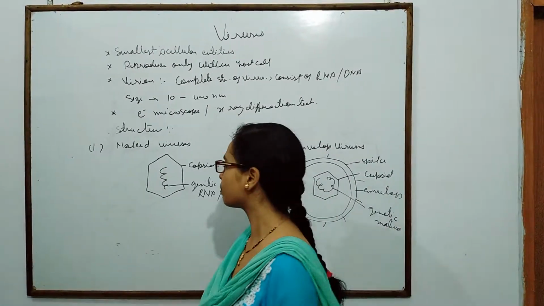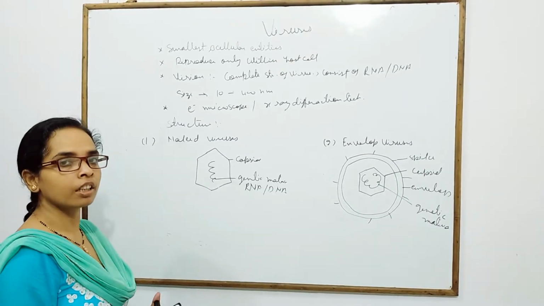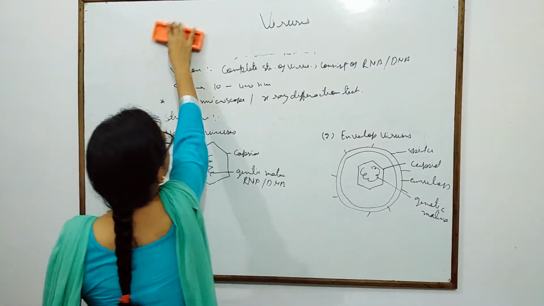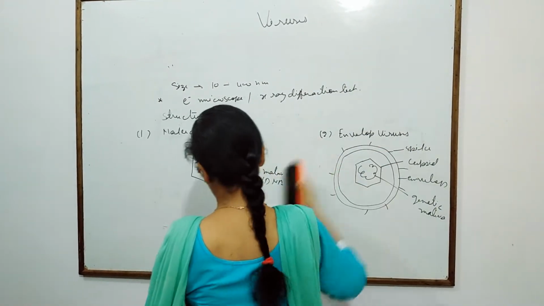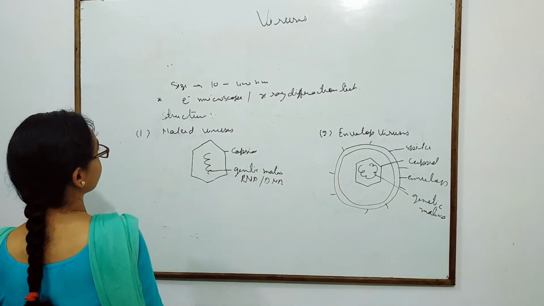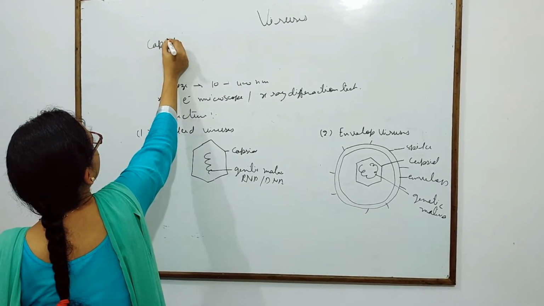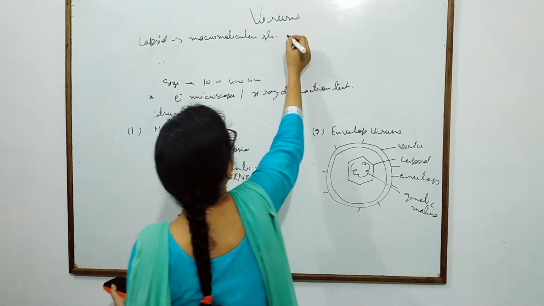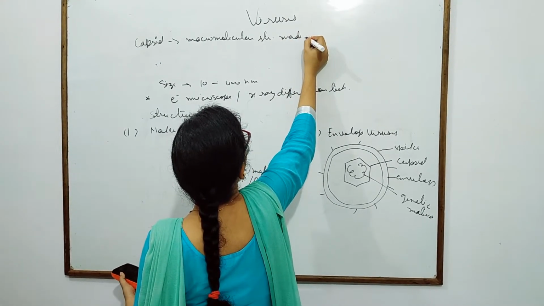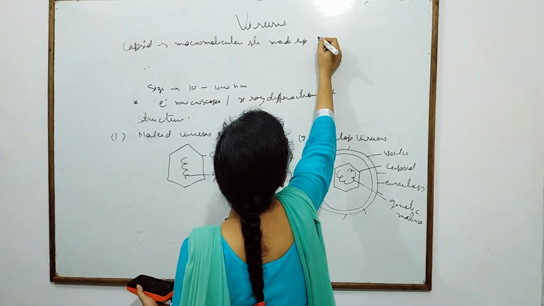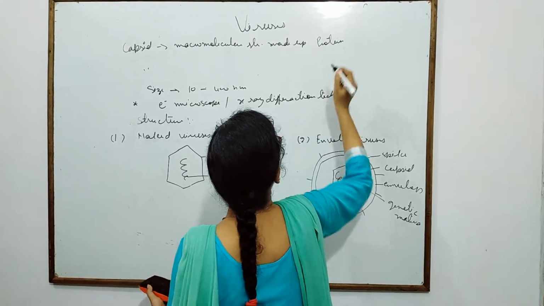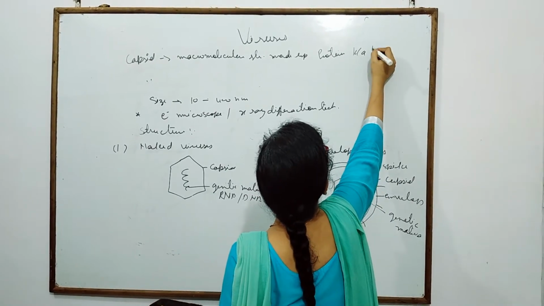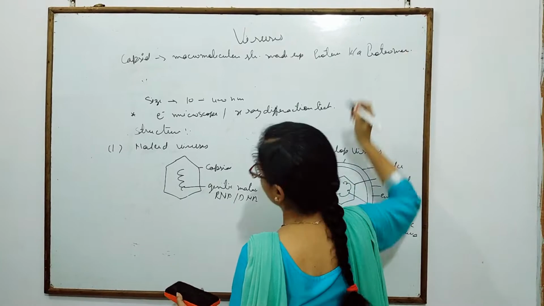What is the capsid? Capsid is basically a macromolecular structure made of different types of proteins, known as the protomers.